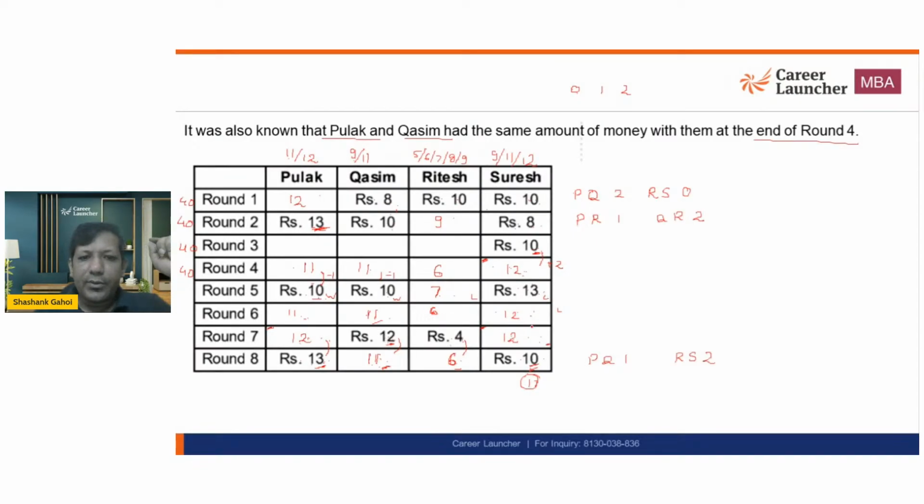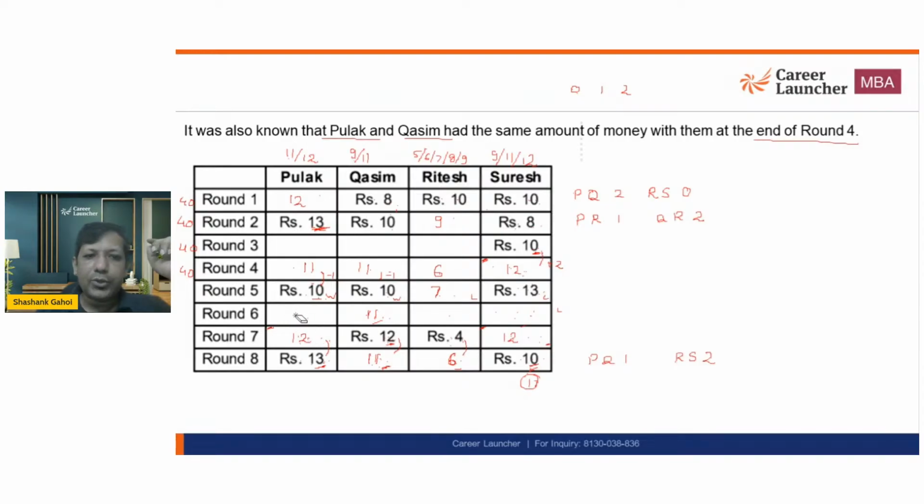So 1 rupee win, 1 rupee lose, 1 rupee win, 1 rupee lose. That works fine. Now from here to here, it is a 1 rupee win, and here to here, a 1 rupee win. Here to here, a loss of 2 rupees is not possible, because with 1 rupee win and 1 rupee win, it should be a 1 rupee loss. So the assumption that I have taken is false, and this does not work out like this.